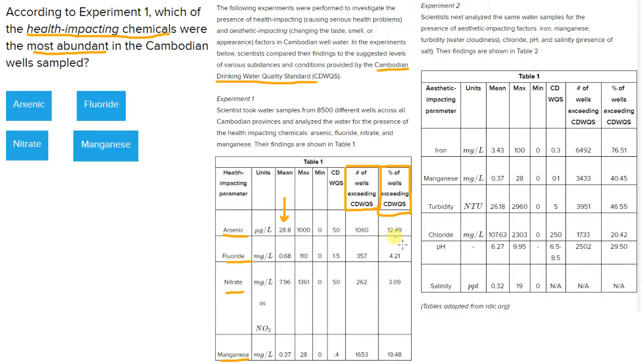And we can see that arsenic, similarly with the high mean, looks like it could be a good contender, but really manganese is the answer, because manganese has the highest value down here of 19.48 versus 12.49 or any of these smaller values. So manganese is actually going to be the right answer.